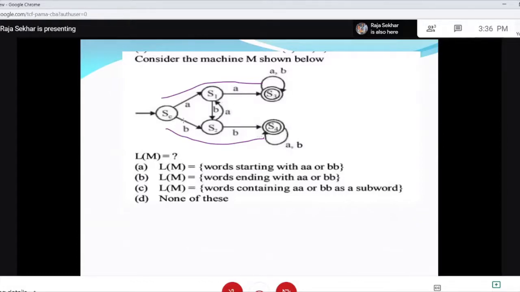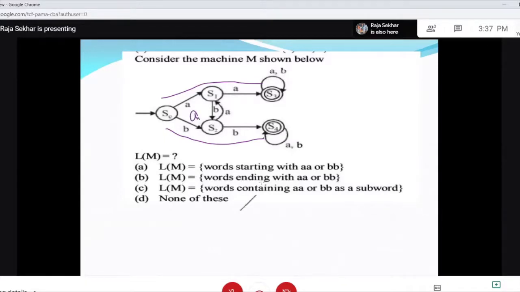Now look at this B, and then if you get A, it is going to S1. From S1, if you get B, it is coming to S2. That means from S1, what is happening? One more A, you will go to the final state. From S2, one more B, you will go to S4. That means if you observe carefully,